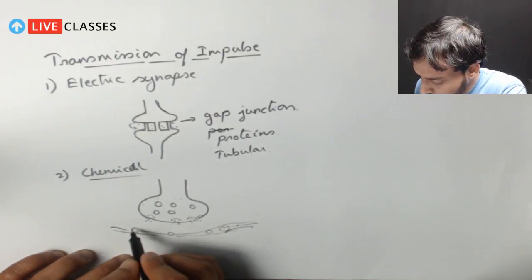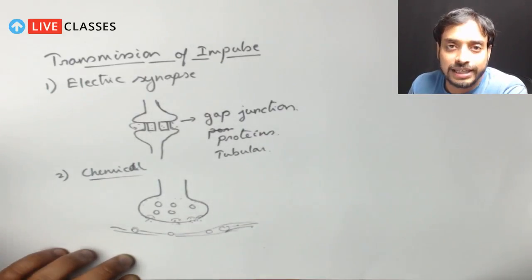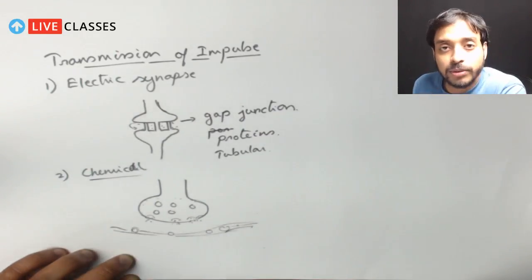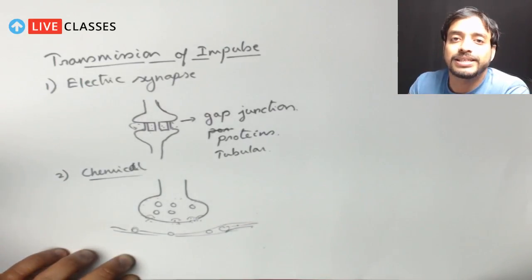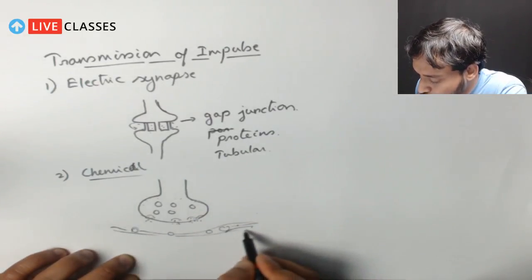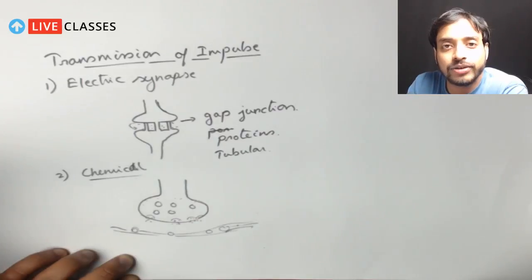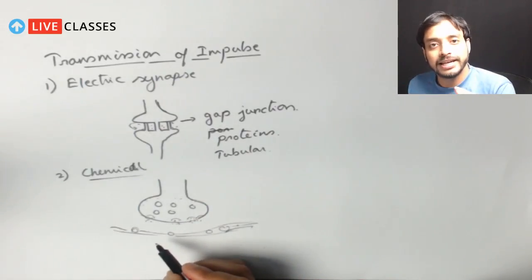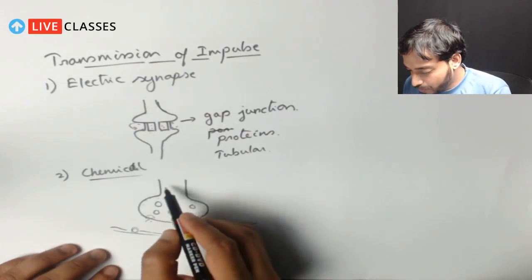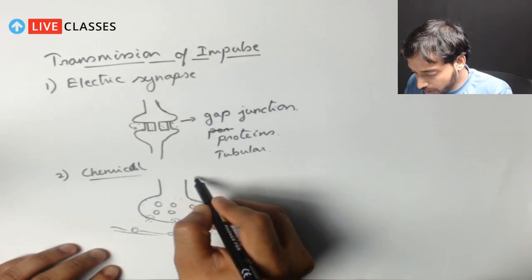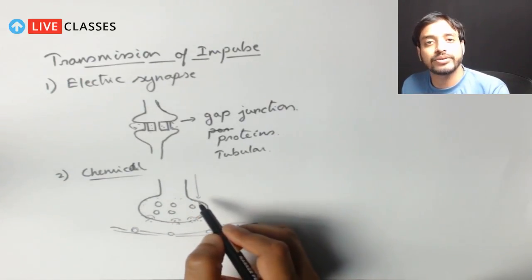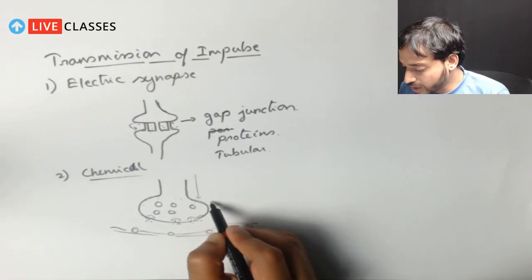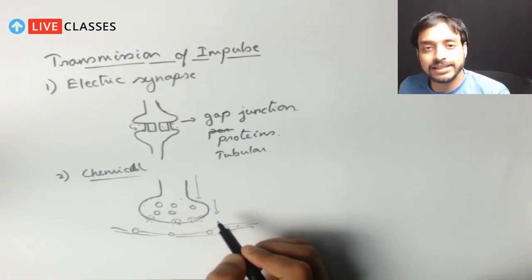Because of this signaling, the protein conformation changes, which brings about a change in the membrane potential and the electrical potential of the membrane. So, up to this portion it was an electrical impulse, which was changed to chemical signaling.